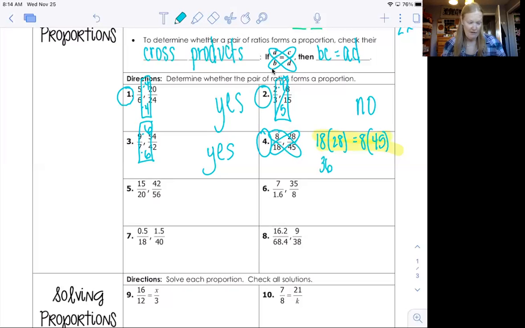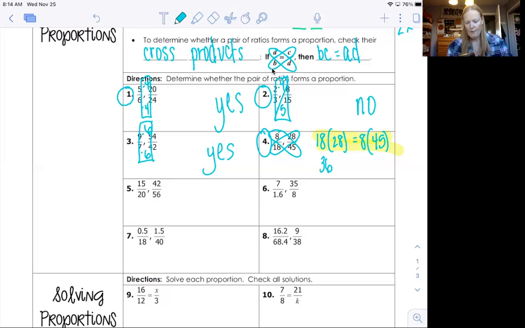It shouldn't be 360. That's weird. Let me get my calculator because 8 times 8 is 64, so it can't end in a 0. Oh, my calculator's not working. Let me get my phone. Okay, we got this.